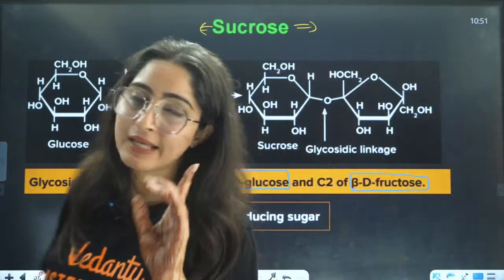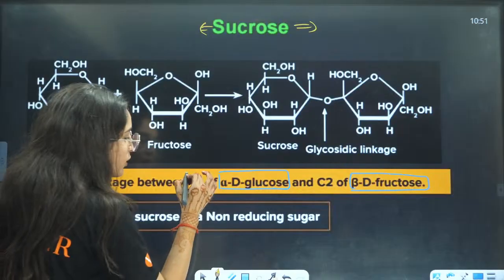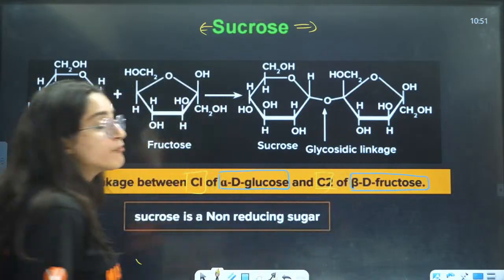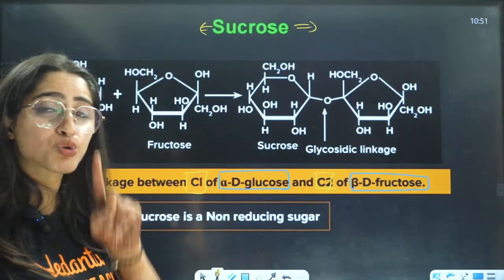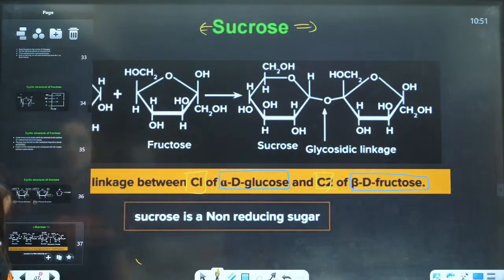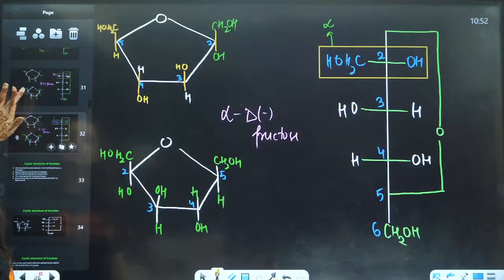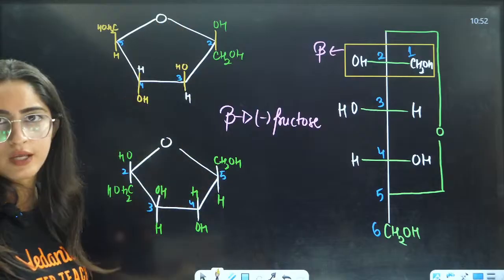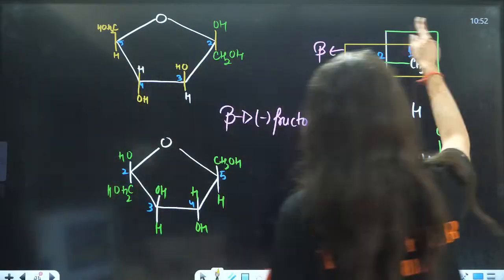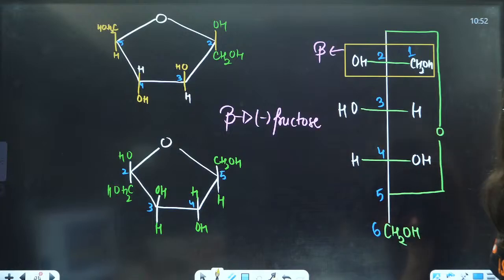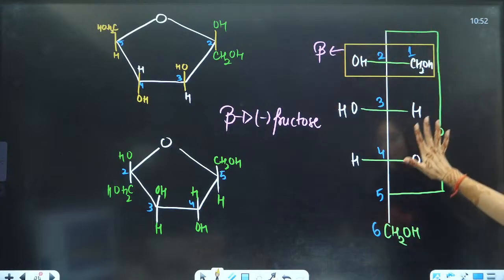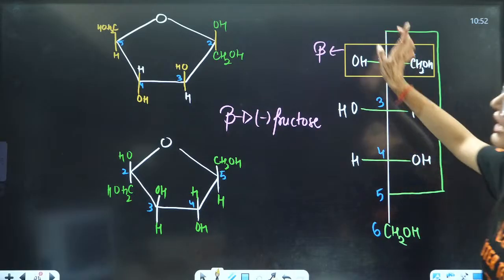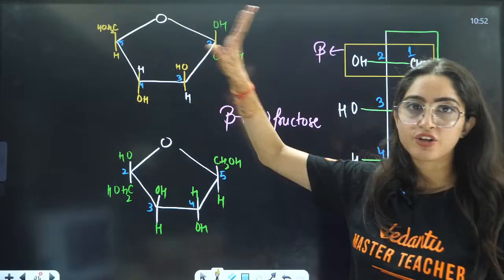How? They are saying that the water, and this is very, very important, is eliminated from C1 of alpha glucose and C2 of beta fructose. That is why I told you, you should know how to write the structures, okay? That is only possible if you know this thing, right? If you know how to draw this structure in a Fischer projection kind of structure, now you can use a proper furanose structure here.